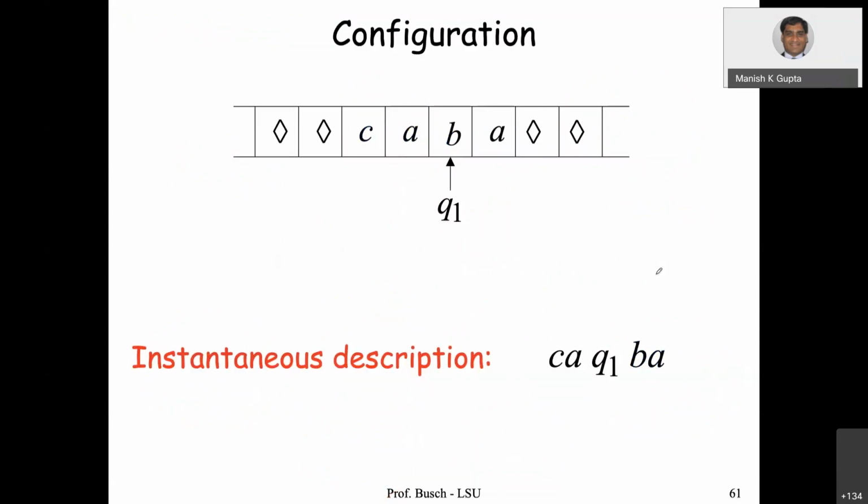Then we can talk about configurations, or IDs. Just like the instantaneous description in the case of pushdown automata, we can have the instantaneous description, or configuration, in the case of Turing machines. For example, this Turing machine is in state Q1 reading B. So it can be written as whatever is on the tape, CA and BA, and you insert Q1 before the B where it is reading. This is the idea of the Turing machine configuration.